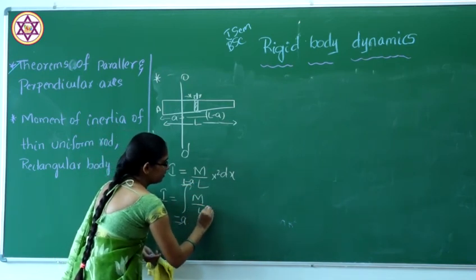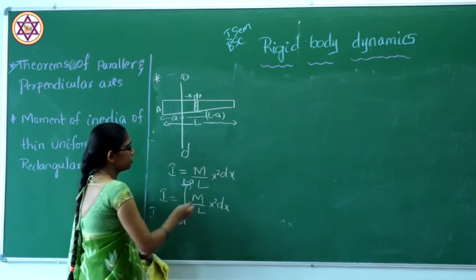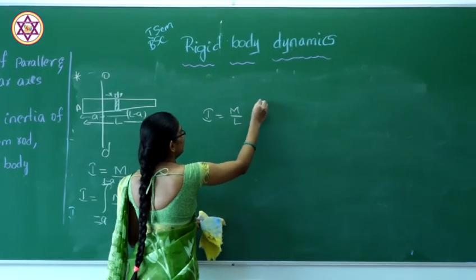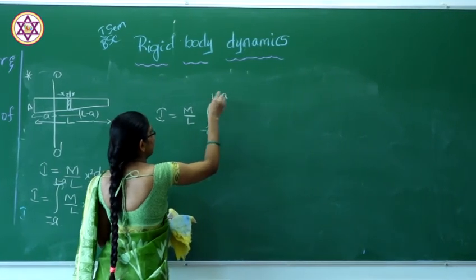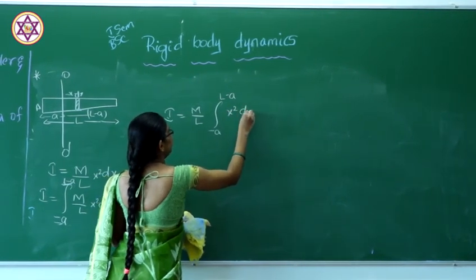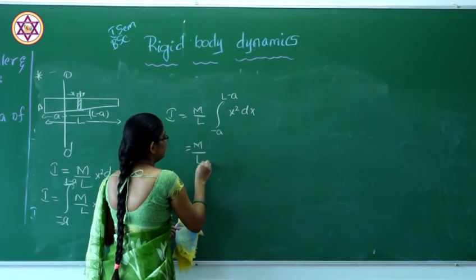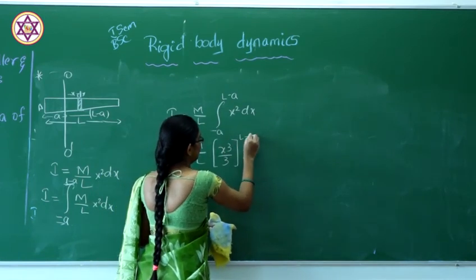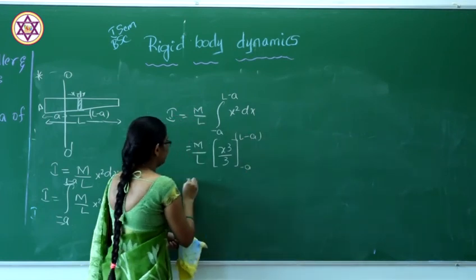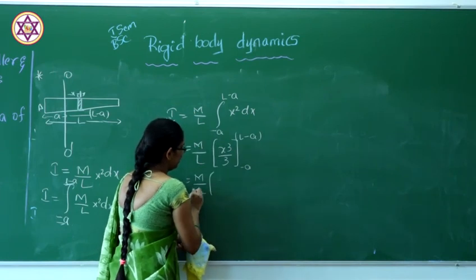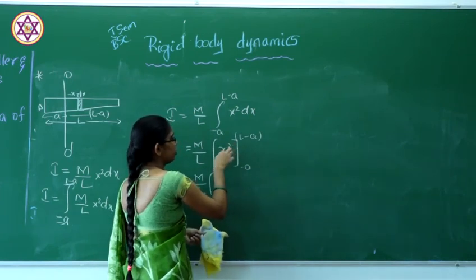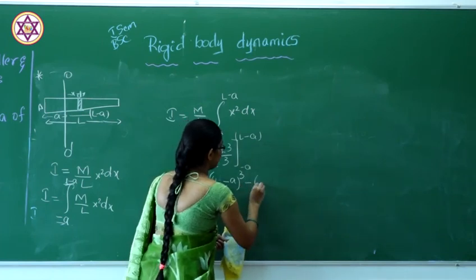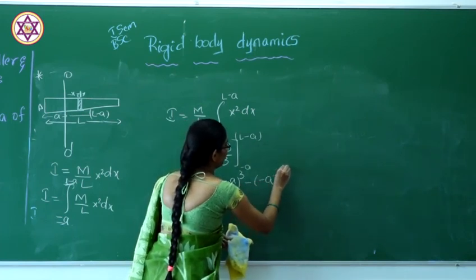So I equals m by L, constant, integral from minus A to L minus A of x square dx. That gives m by L times x cube by 3 between L minus A and minus A. I take 3 common and apply the limits: L minus A whole cube minus (minus A) whole cube.